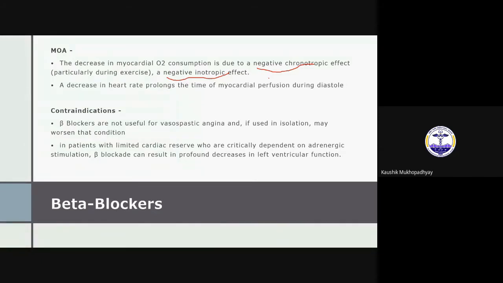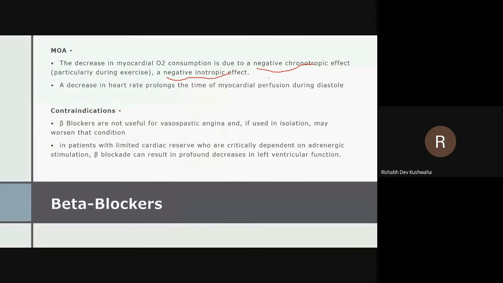Now you have to think about another effect. If you decrease the rate, what will be the length of the diastole? You know, if heart rate increases, what is mostly compromised? Diastolic time, or diastole. Yes, diastole is mostly compromised. So if you decrease heart rate, what will happen?